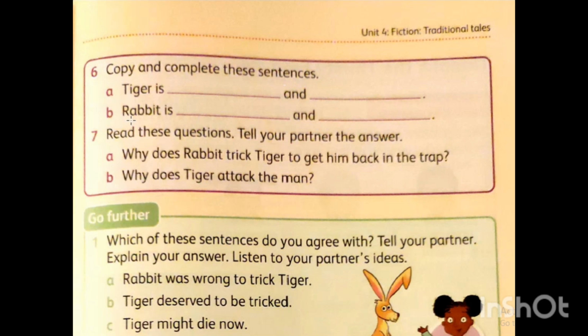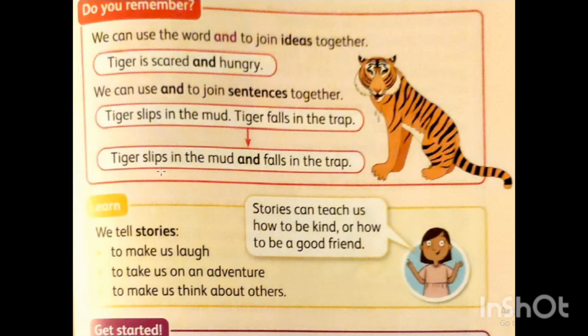I want you now to give me, for example, Tiger is what and what from the story. Can you say it to me? I am waiting for your answer. Look here, Tiger slips in the mud and falls in the trap. So now the tiger does two things. The first one, slips in the mud. The second one, falls in the trap. Instead of saying two sentences, I connect them in one sentence by using and. Tiger slips in the mud and falls in the trap.